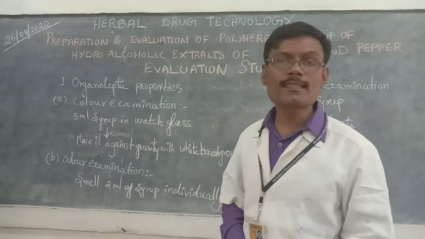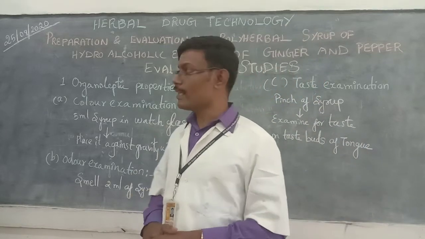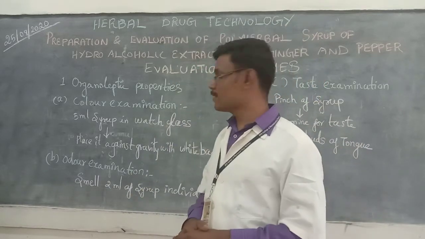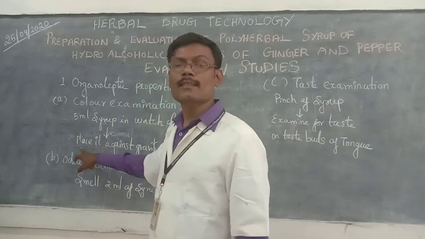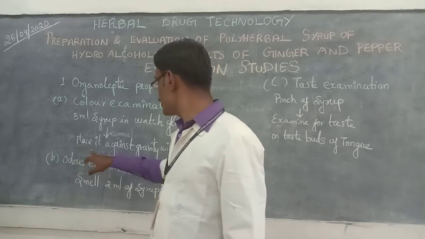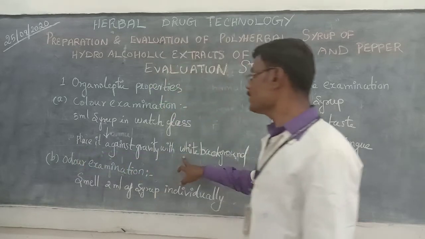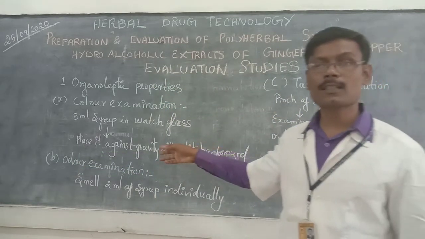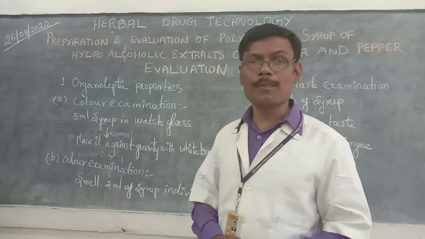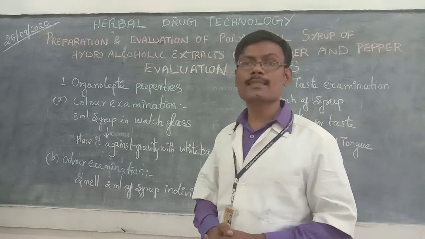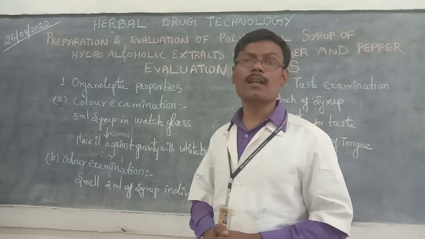So the first one is color examination. In this color examination, 5 ml of syrup is taken in a watch glass and placed against gravity with a white background. Likewise, the color will be examined in a proper manner, to see whether the syrup formulation has the correct color or not.